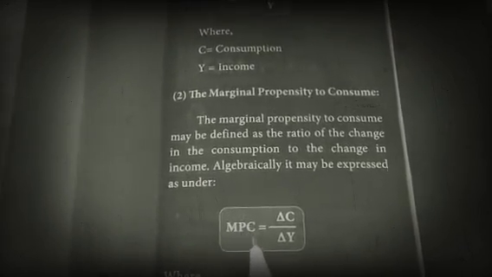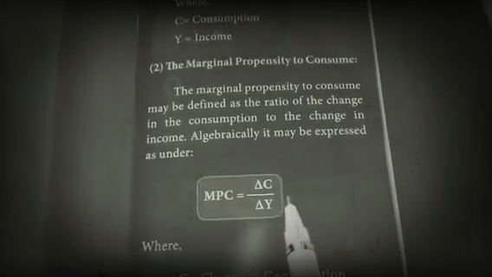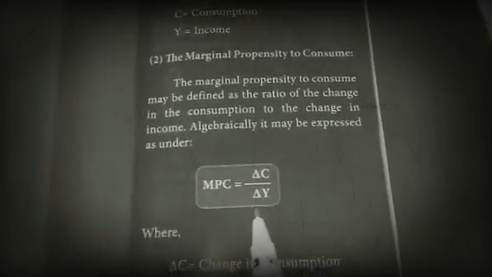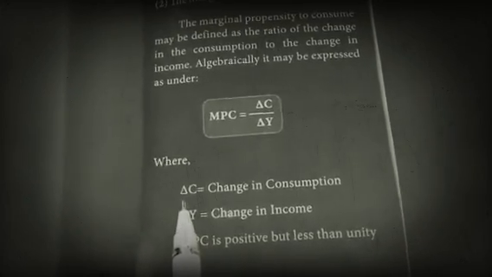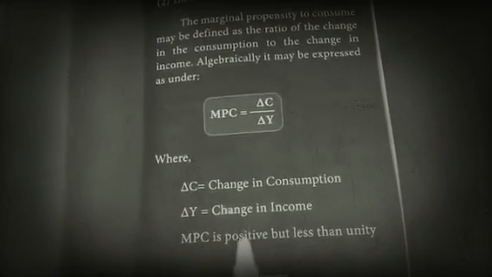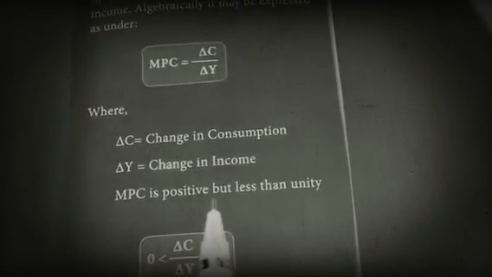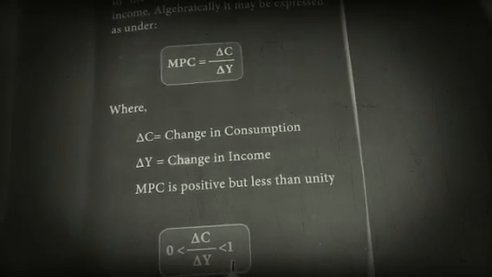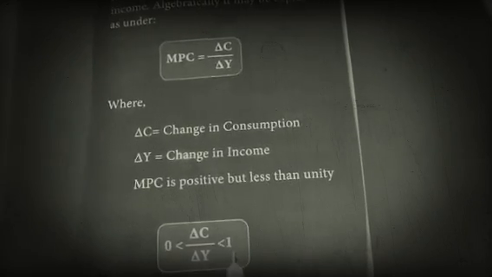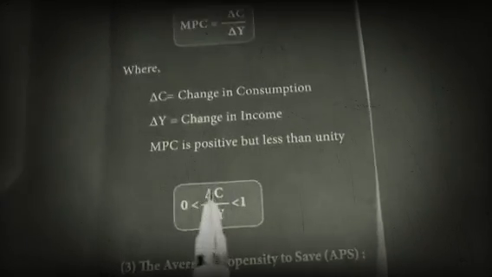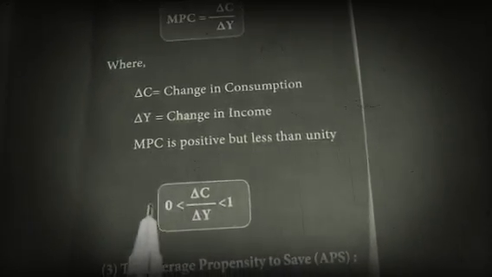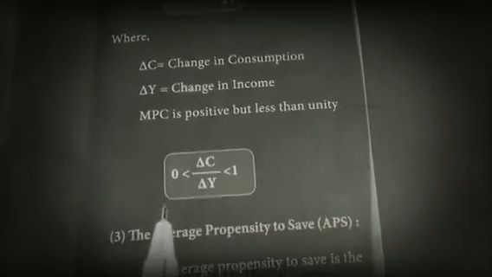Algebraically, MPC is equal to change in C by change in Y. Then MPC is positive but less than unity, that is, 0 to 1. The value of MPC will be 0 to 1.